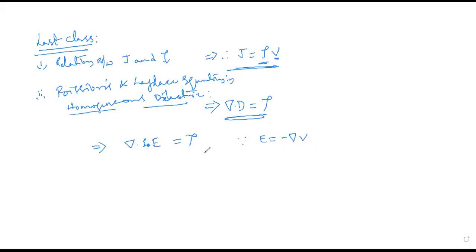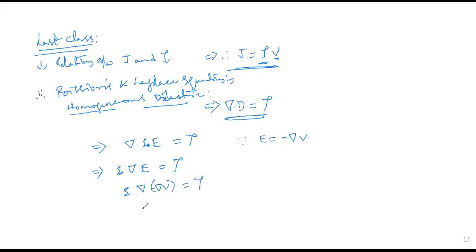Now take this and substitute in the place of E. So this expression can be written as epsilon into del dot E is equal to rho. And even this E value can be replaced in terms of del V. This part we have done: epsilon into del dot of minus del V is equal to rho.